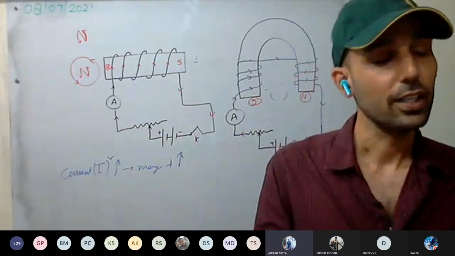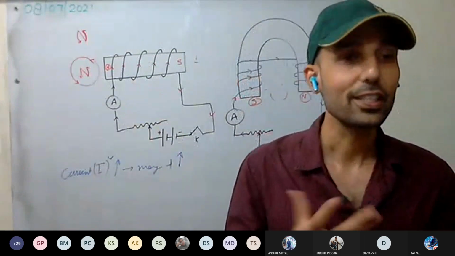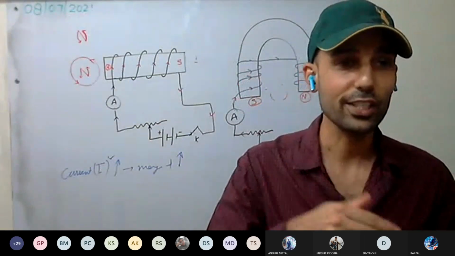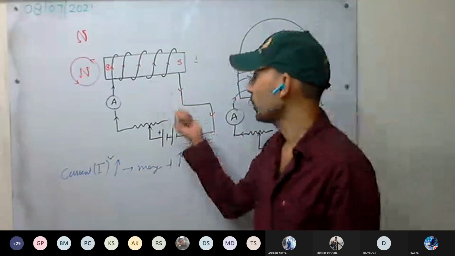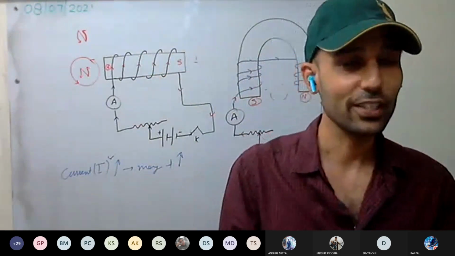So can we use aluminium wire also? Yes, you can use aluminum. We can use aluminum wire also. It is more cost effective. Copper is costlier than aluminum. We can use aluminum wire. We can use iron wire as well. Yes or no? Current will flow in that as well.